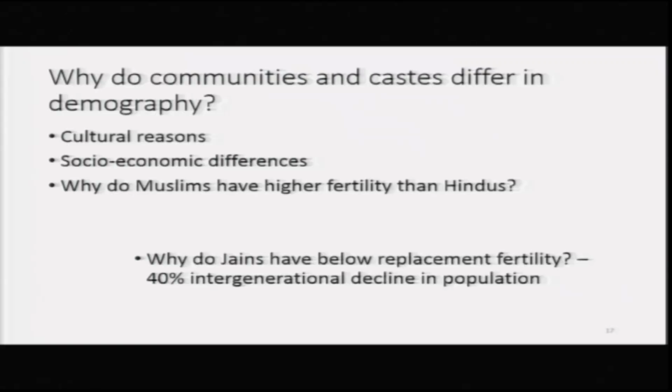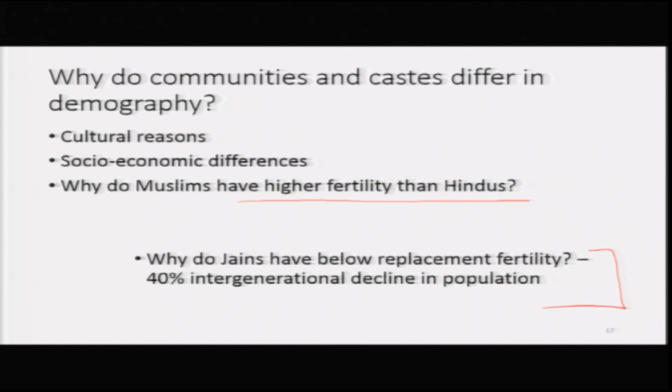Why do communities and castes differ in demography? The reasons are cultural. Cultural means differences in norms and values. Some differences are because of socio-economic differences. Take this question: why do Muslims have higher fertility? Oftentimes people attribute these differences to the nature of religion, but can we give the same answer here? Why do Jains have below replacement fertility, leading to 40% intergenerational decline in population?